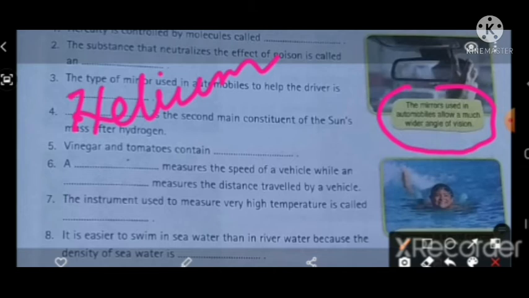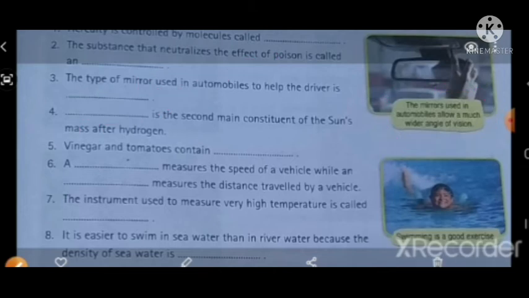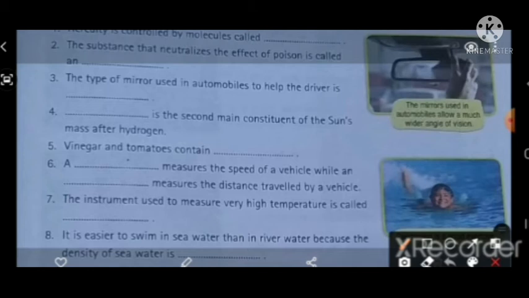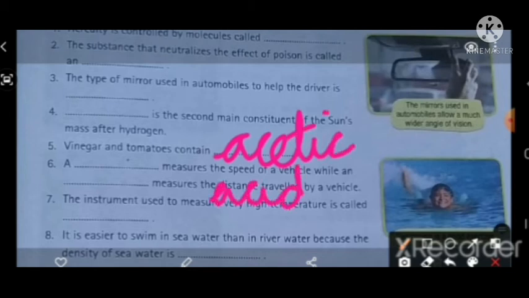Question number 5. Vinegar and tomatoes contain dash acid. What acid? Acetic acid. Vinegar and tomatoes contain acetic acid.